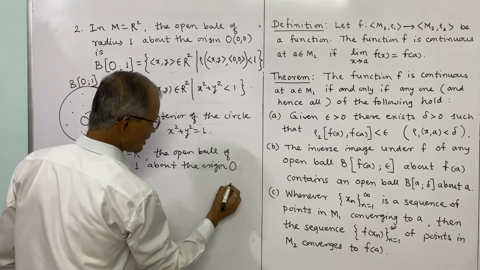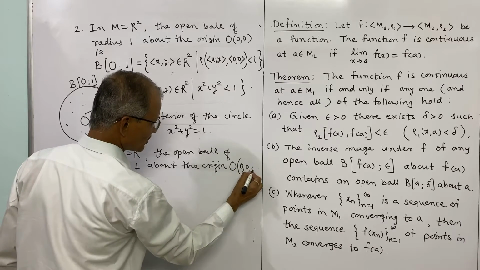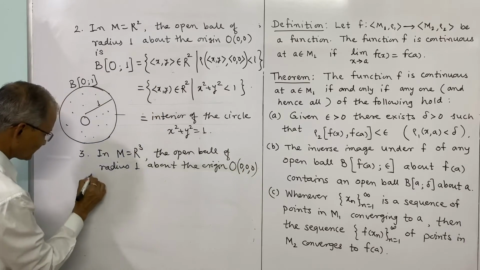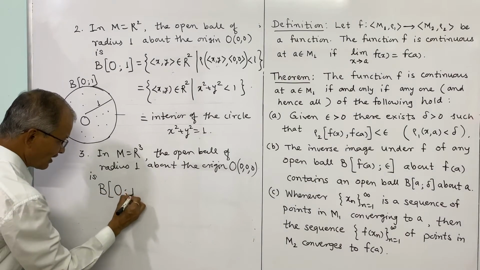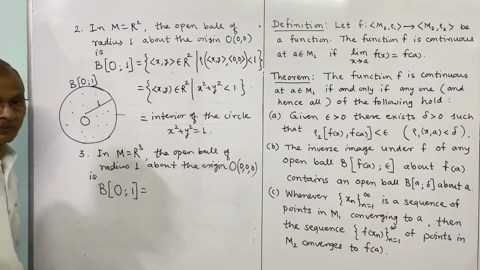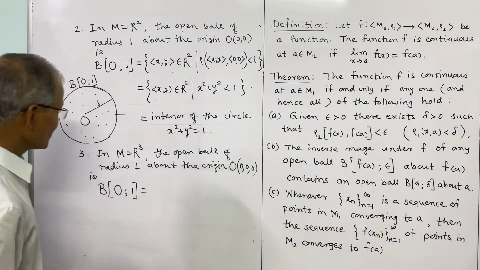Here the origin will have coordinates (0, 0, 0), and this open ball will have the same notation, but the meaning will be different in different metric spaces, because the points are different.